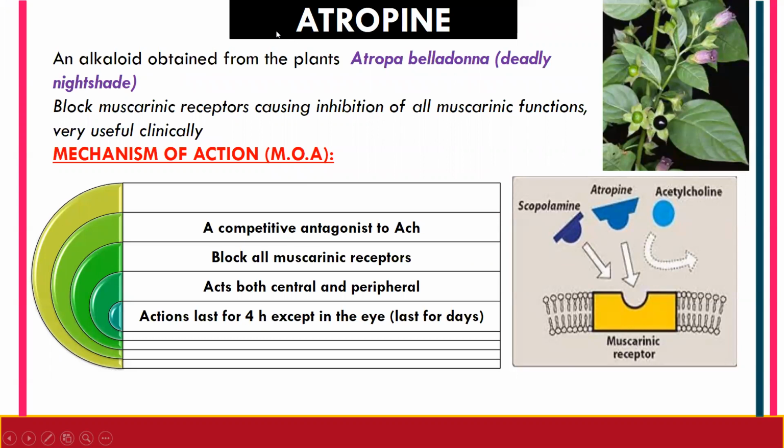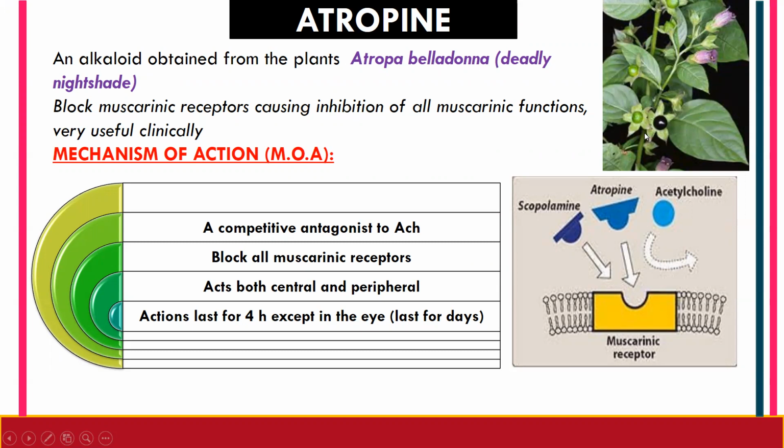So let's study in detail about atropine. Why? Because atropine is the prototype drug. This atropine is obtained from the plant Atropa belladonna, which is also known as deadly nightshade. So atropine is an alkaloid which is obtained from the plant Atropa belladonna, also known as deadly nightshade.